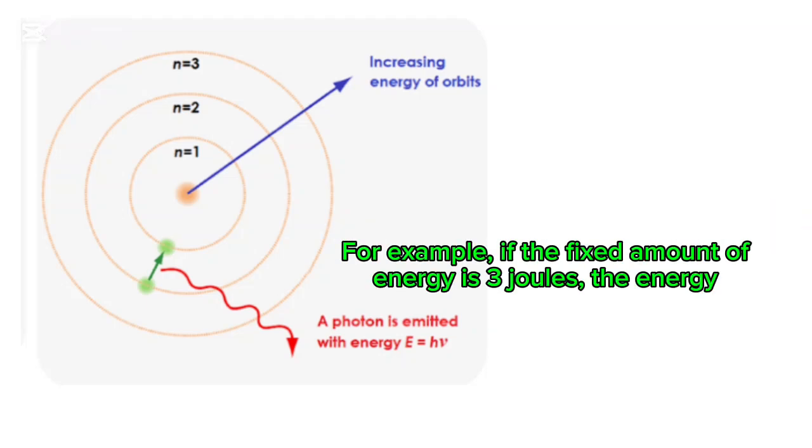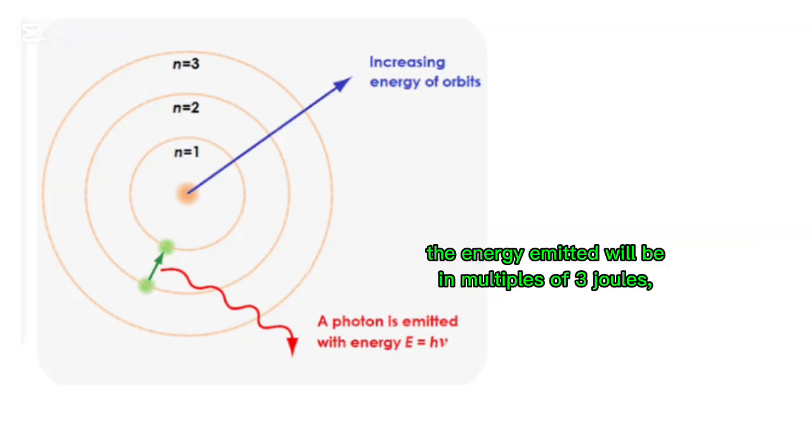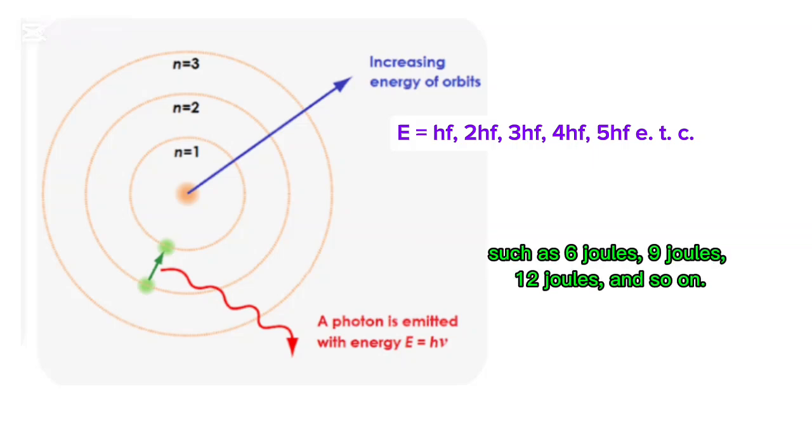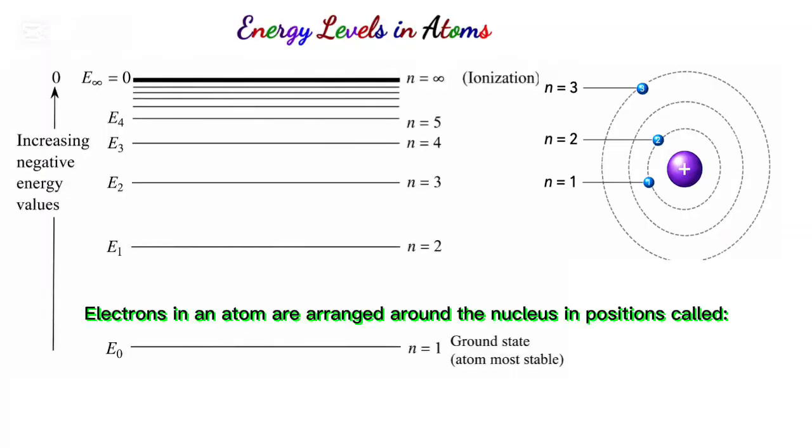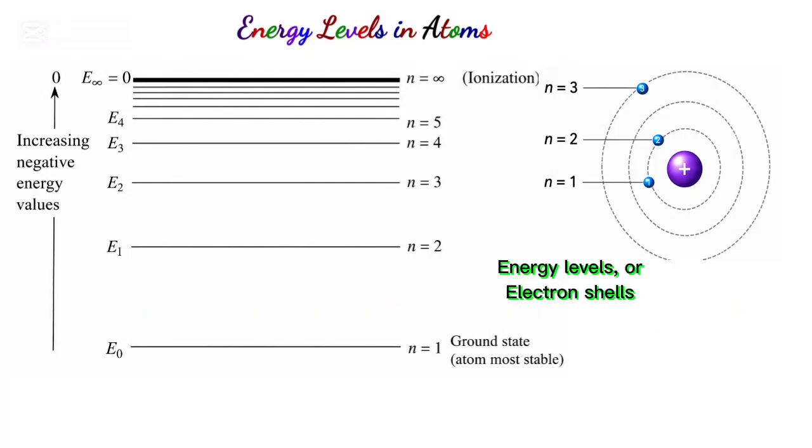For example, if the fixed amount of energy is 3 joules, the energy emitted will be in multiples of 3 joules, such as 6 joules, 9 joules, 12 joules, and so on. Energy levels in atoms. Electrons in an atom are arranged around the nucleus in positions called energy levels or electron shells.